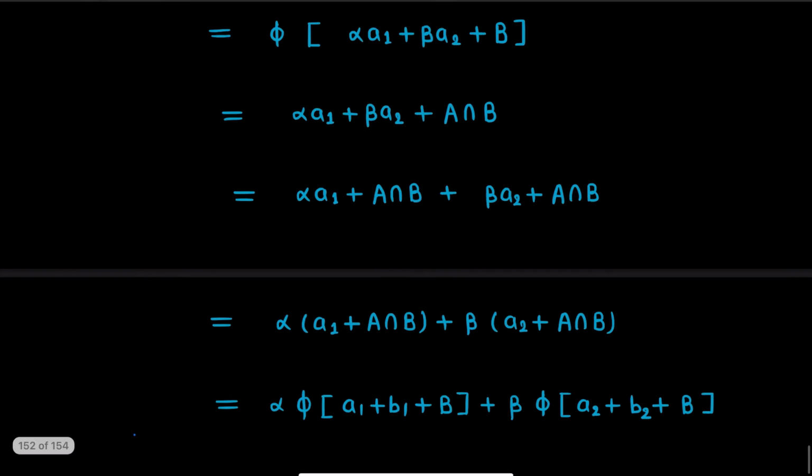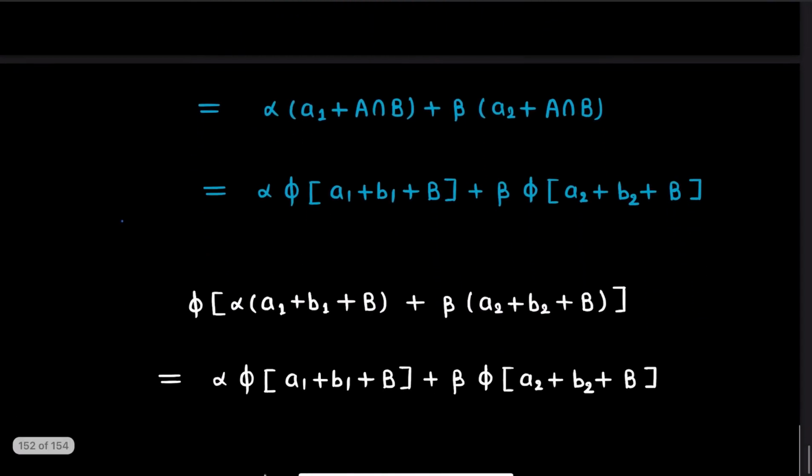In the next step, this can be written as alpha times (a1 + A intersection B), and this as beta times (a2 + A intersection B). Now a1 + A intersection B is phi of a1 + b1 + B. Similarly, a2 + A intersection B is phi of a2 + b2 + B. So this becomes alpha times phi of (a1 + b1 + B) plus beta times phi of (a2 + b2 + B).